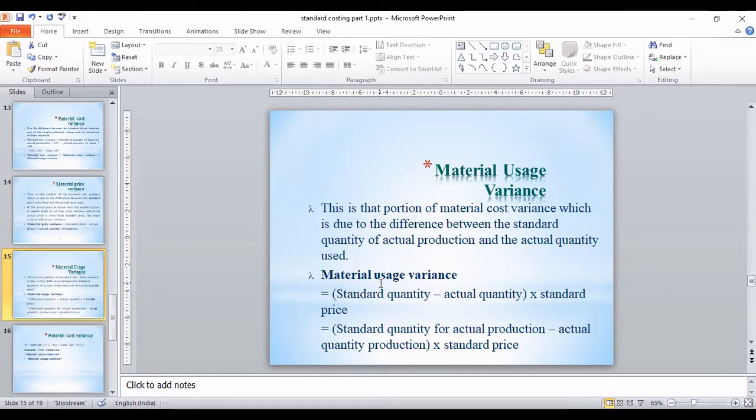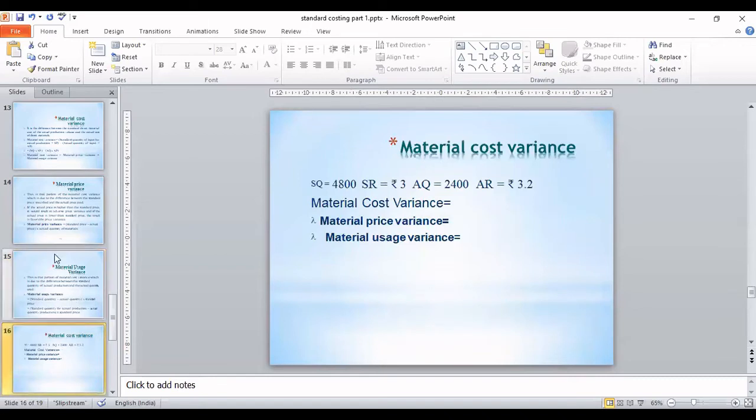You have to compare standard quantity with the actual quantity. The formula is standard quantity minus actual quantity multiplied by the standard price. Correct? So when you apply this formula, you will get whatever variances are coming due to change in usage. Okay. So now quickly, we'll take one small problem here.